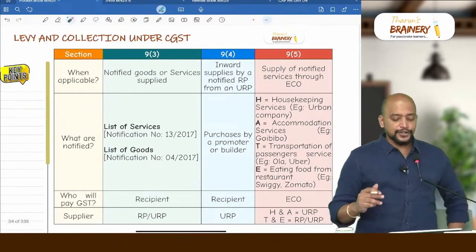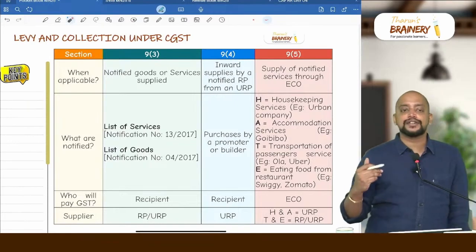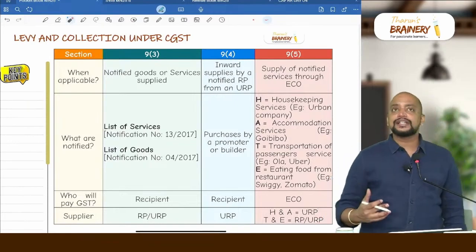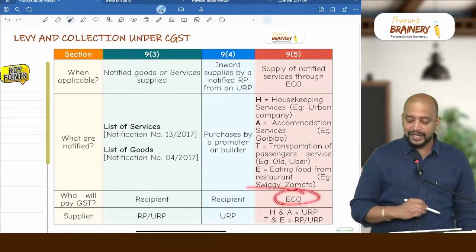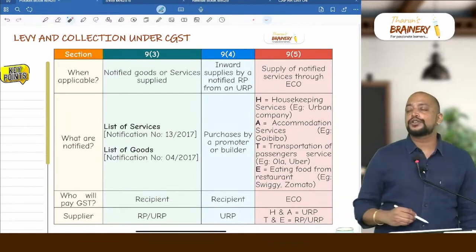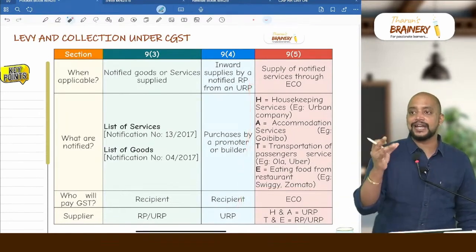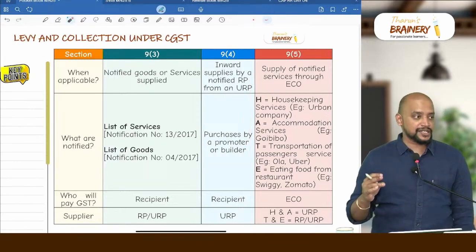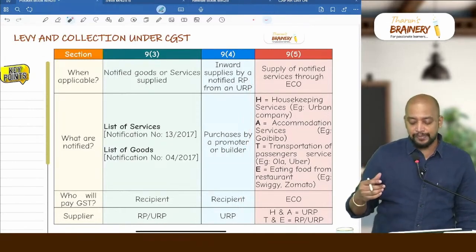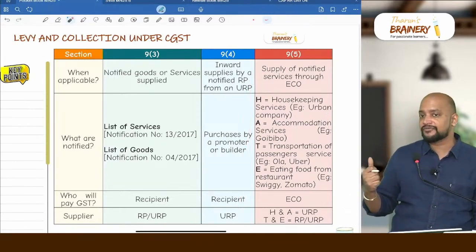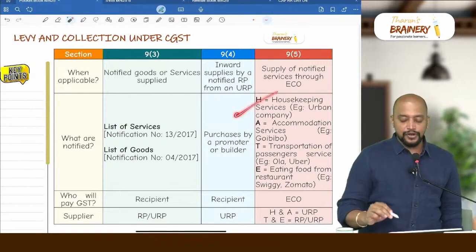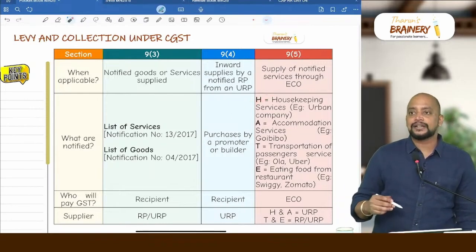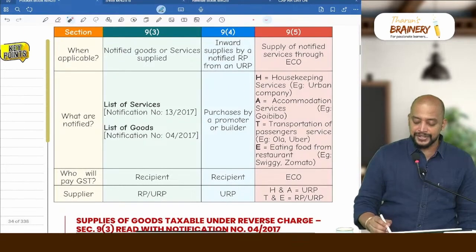Then 9(5) talks about supply of notified services through an e-commerce operator. Who is liable to pay GST? The e-commerce operator is liable to pay GST. What are those notified services? HATE. H for housekeeping services, A for accommodation services, T for transportation of passenger services, E for eating food from a restaurant. In case of housekeeping services, the supplier should be unregistered.